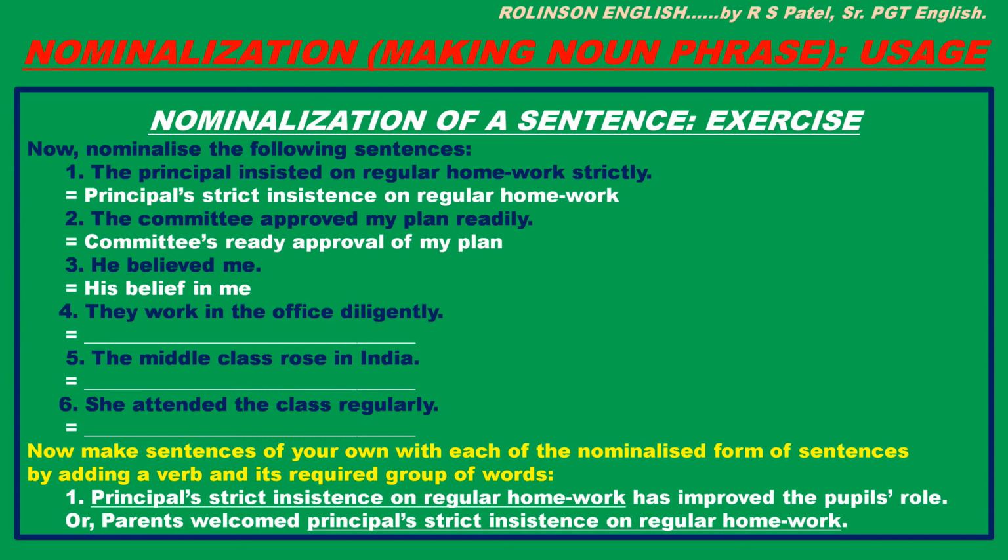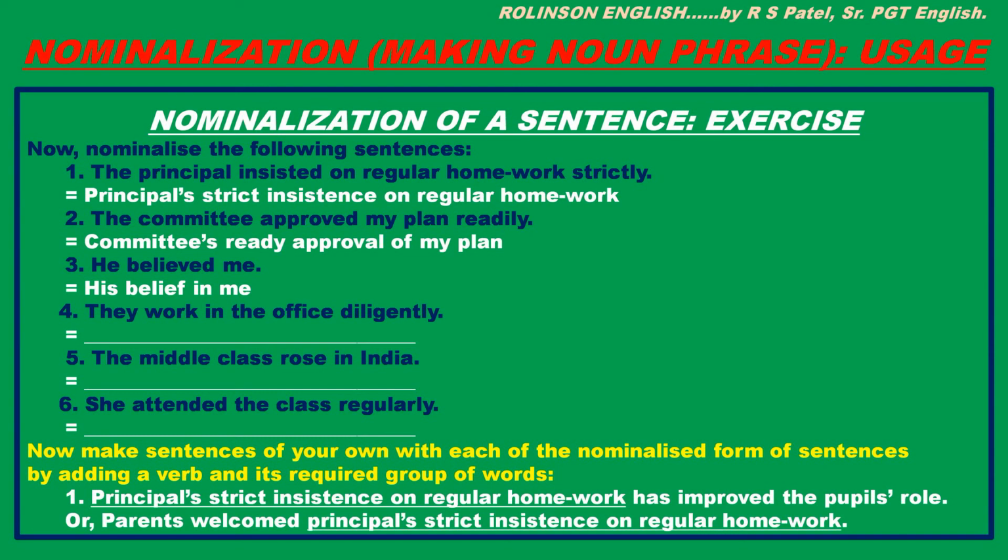Now, nominalization of a sentence exercise. Now nominalize the following sentences. First three have been done. Look at them. The principal insisted on regular homework strictly. Principal's strict insistence on regular homework. See, here verb is insisted. So noun form of insisted is insistence. And possessive case of principal, principal's. And adjective of strictly is strict. So we got the nominalization, principal's strict insistence on regular homework.